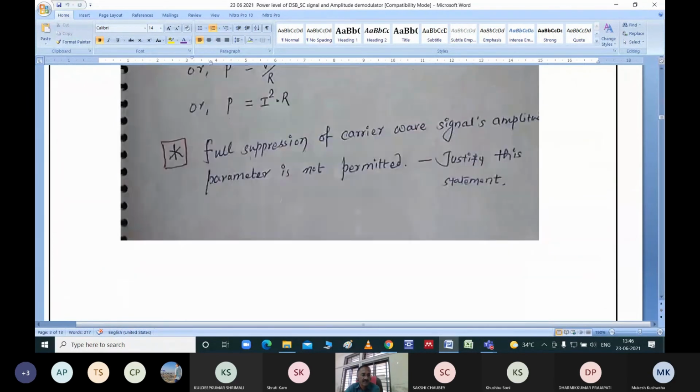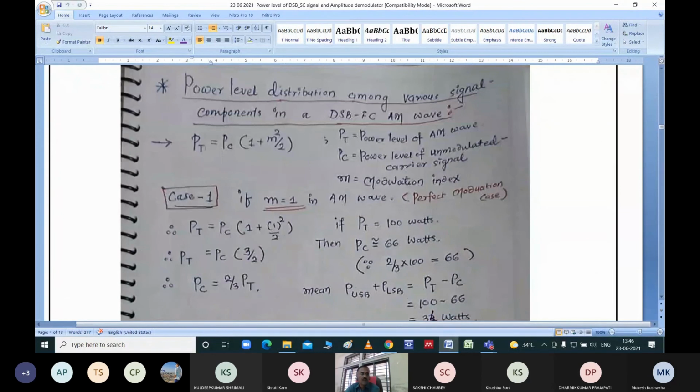Now you assume one thing. Can I write one general equation for any amplitude modulated signal like this: PT, the total power required by the AM wave, is PC into 1 plus m squared by 2. What is PT? It is the power level of the AM wave, the wave we are actually transmitting in the communication system. What is PC? It is the power level of the unmodulated carrier. You have to consider the signal before modulation, because Vc, fc or Pc are parameters of the unmodulated carrier signal itself.